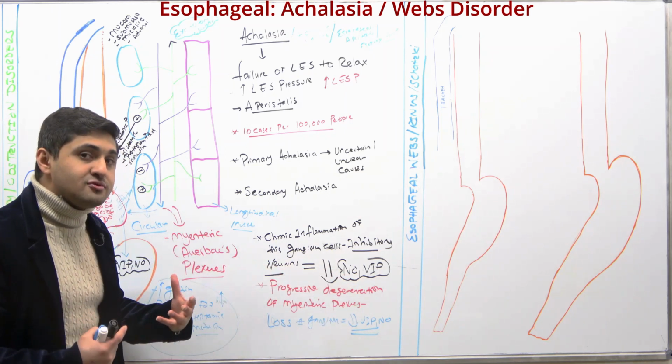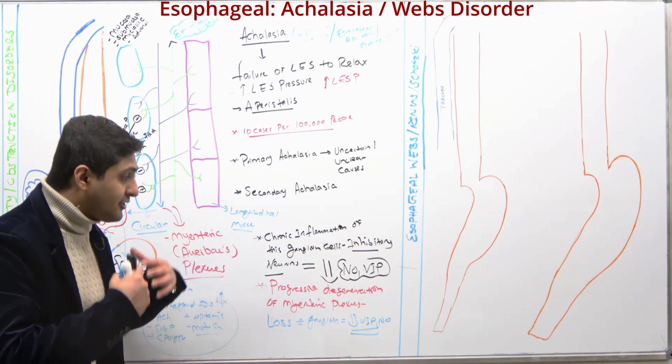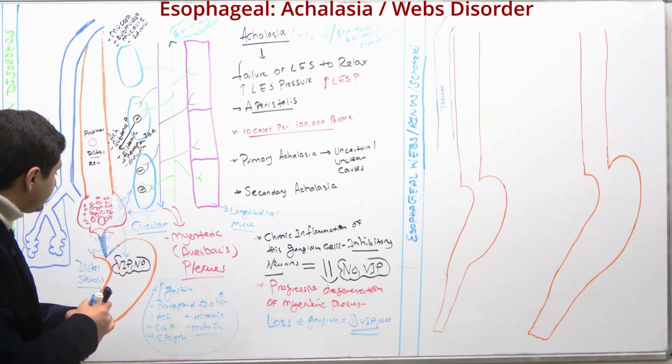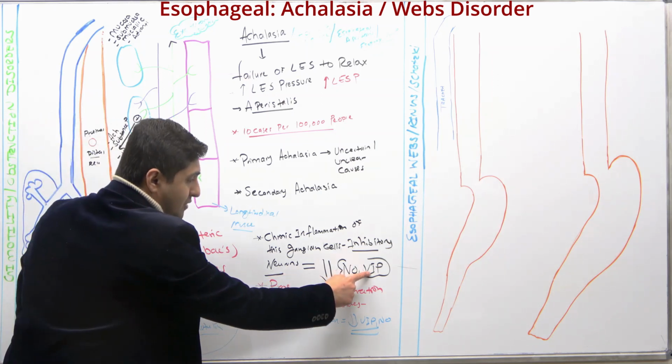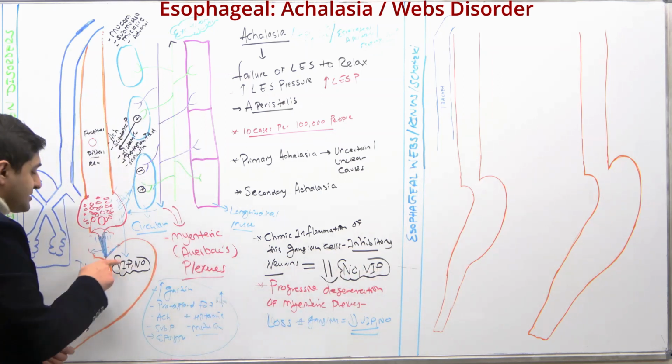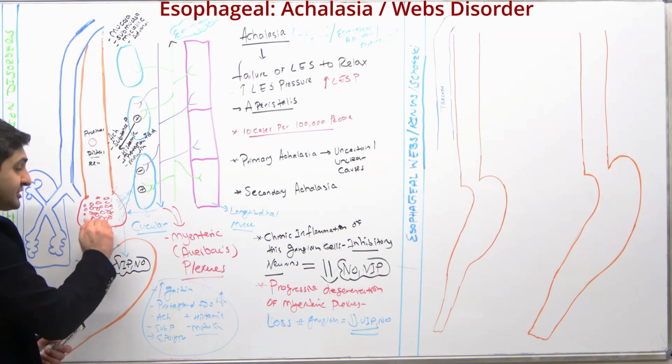The levels of nitric oxide and VIP are reduced. If the nitric oxide and VIP are low, VIP being vasoactive intestinal peptide, that means there will not be relaxation distal to the food.